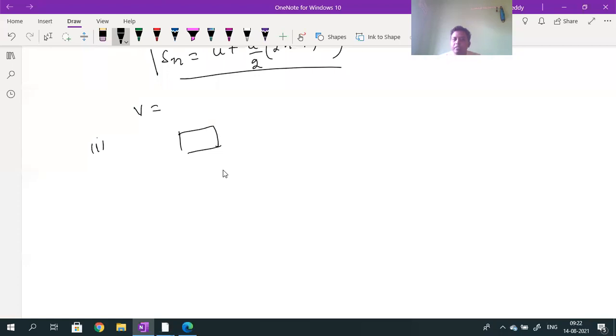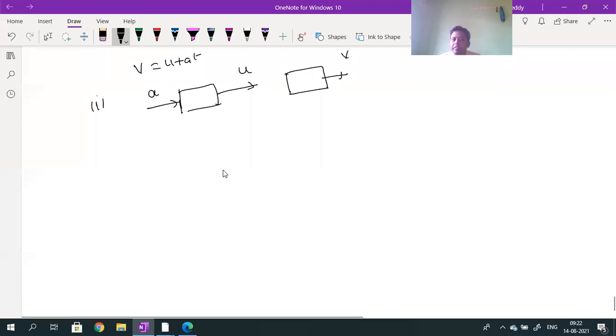So v is equal to u plus at. If I want to derive v is equal to u plus at, consider one body moving with the initial velocity u. Upon this body a constant force, a constant acceleration, acts. The body is accelerated uniformly. Because of this uniform acceleration, after t seconds, the final velocity of the body is v. We will solve the problems only. Final velocity of the body is v.